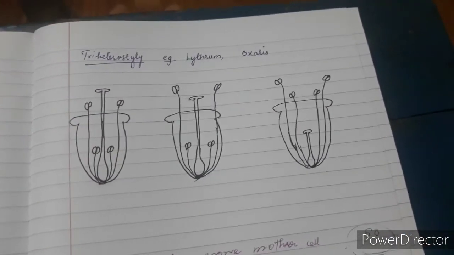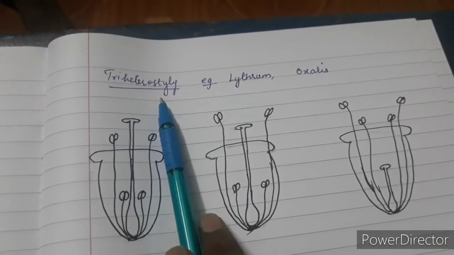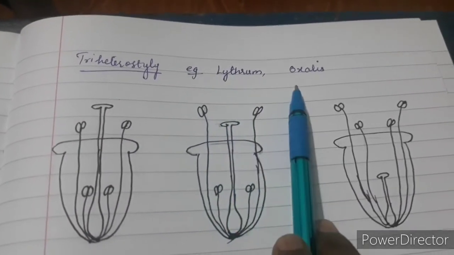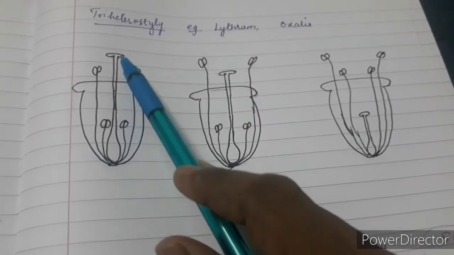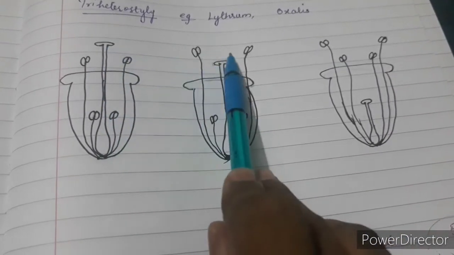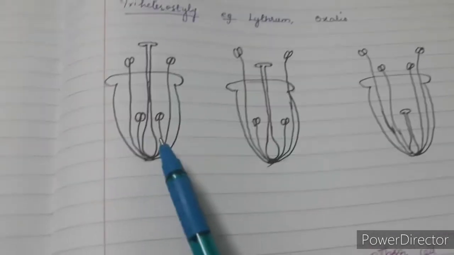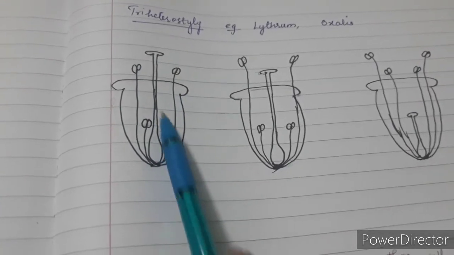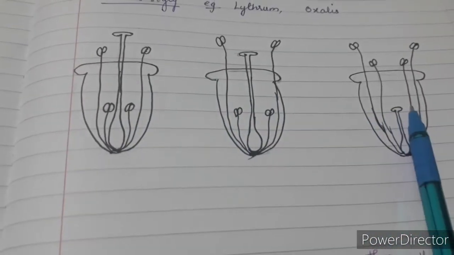The next property we have under heterostyly is triheterostyly. So three different lengths are possible for the style here. This is seen in Lythrum and Oxalis. In the diagram you can see here you have the longest style. Here the length is comparatively a little less. This is the shortest one. In the same way, the flower which has the longest style doesn't have the filament which could meet up with the height of the style. The same you can see in other flowers also.